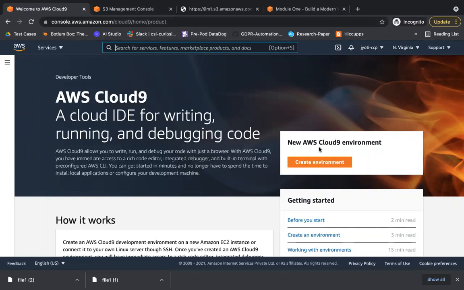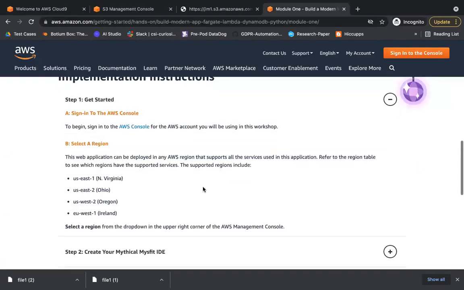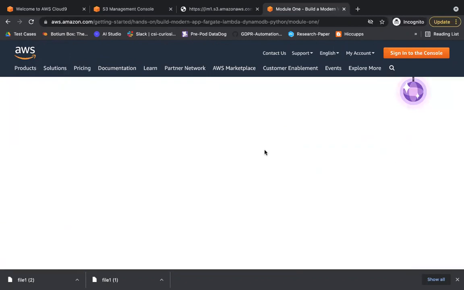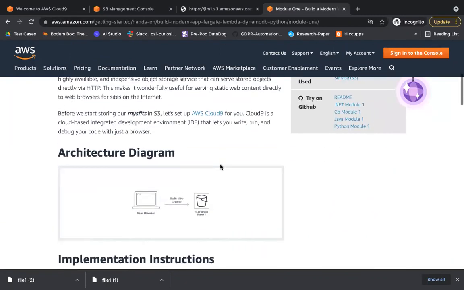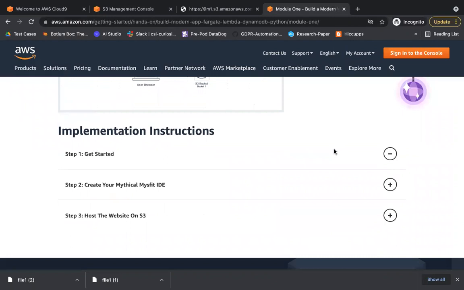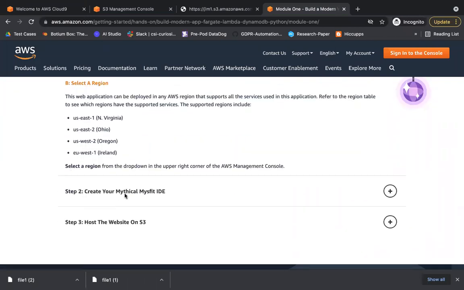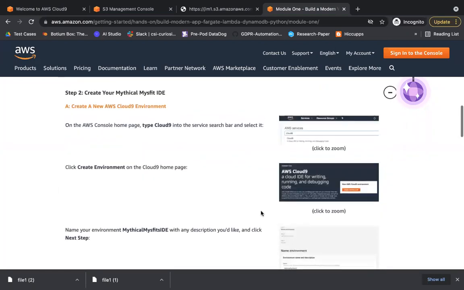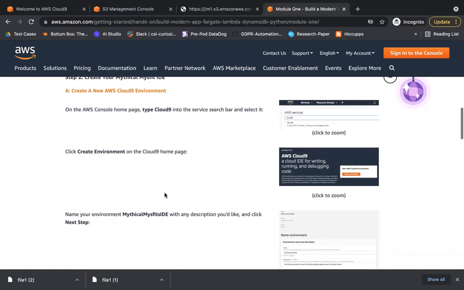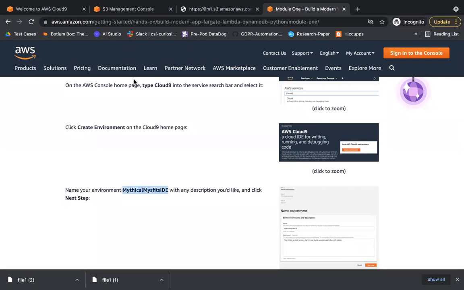Let's go step by step. It says create an environment. I've done the first part, which was logging into AWS. I've logged into my management console and selected the region as North Virginia. Then I am going to step 2, which is creating your Mythical Mysfits IDE. And what service are we using? It's Cloud9. So what name we have to give is this.